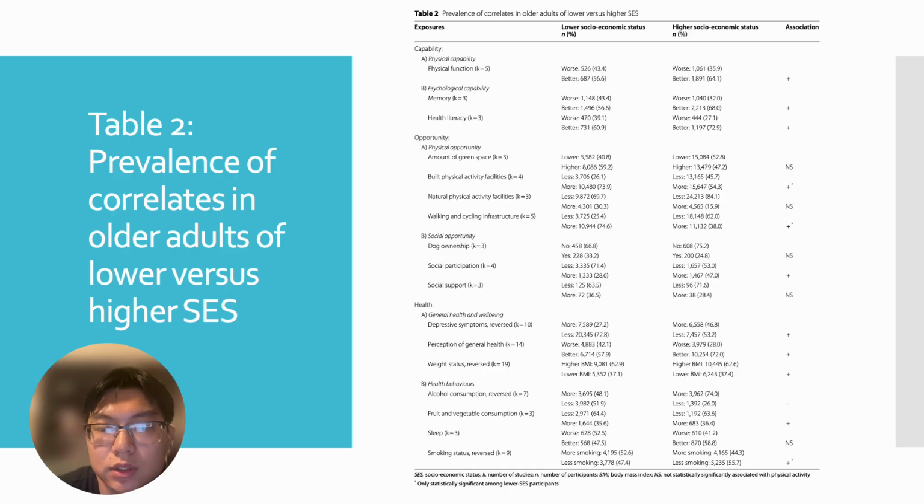If you see the plus on the right, the plus with the star means only for lower socioeconomic status people. And as you can see, built physical activity facilities get them more active, and walking and cycling infrastructures get them more active. Also, they have less smoking. Something to point out is there's a higher number of higher socioeconomic status people with a better perception of general health when compared to lower socioeconomic status people, which is just something I saw. And then also NS means not significant.